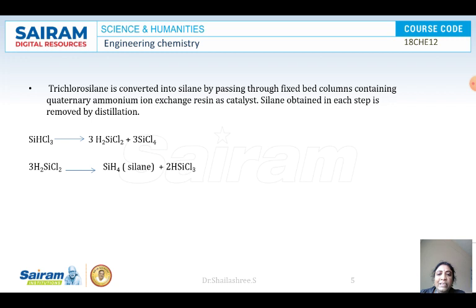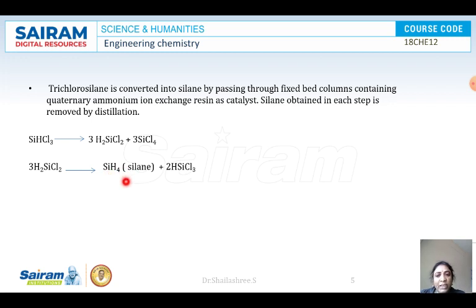Okay. And in the next step, the trichlorosilane is passed through columns containing quaternary ammonium ion exchange resins, which help in exchanging the chloride ions with the H plus ions, so that we will be getting dichlorosilane. Dichlorosilane we will be getting, and finally we will be getting the silane. Silane is SiH4. Clear, no?